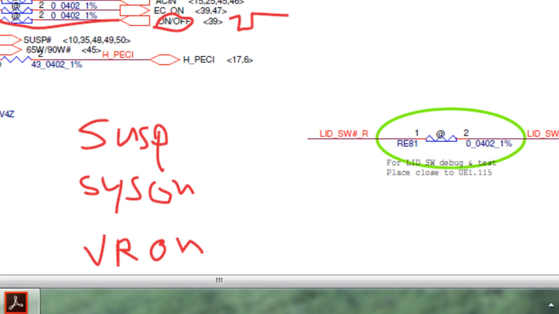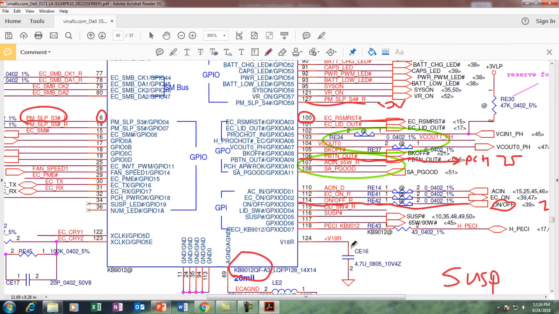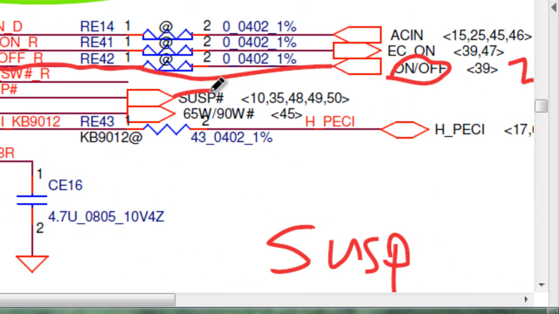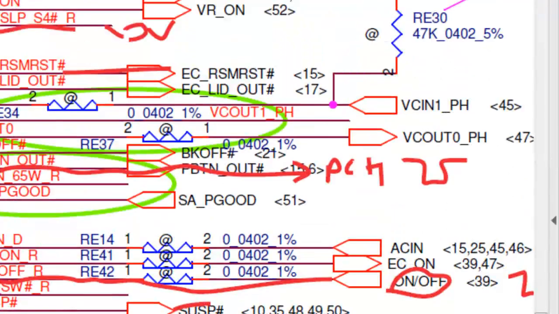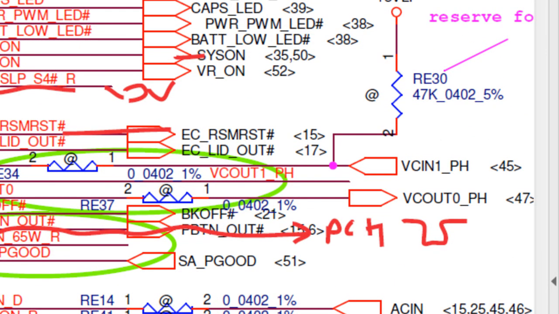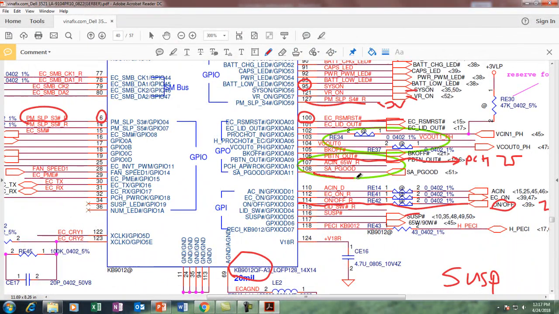So the SUSP signal you can see on pin 116. After pressing the power button we should get 3 volts at this pin. Then pin number 95 is system on; at this pin 95 I should get 3 volts, and then finally 121 VR-ON, where I should get 3 volts. But before VR-ON, the SIO should get one signal that is called the power good signal. This pin is SA power good.